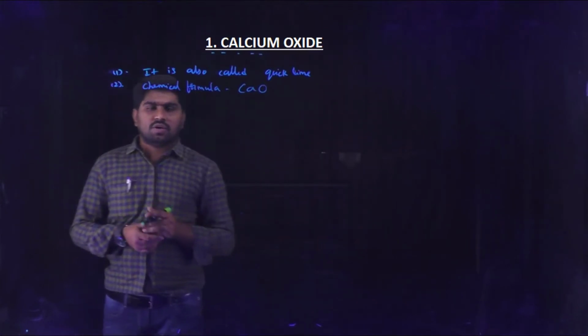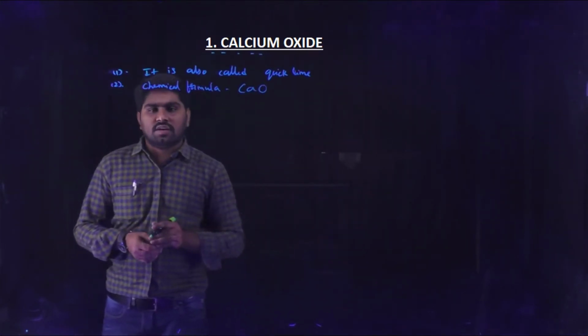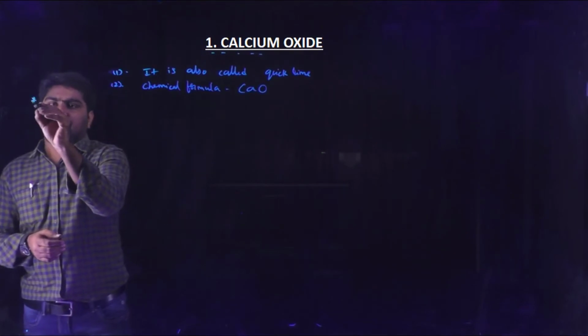So CaO is calcium oxide, also called quicklime. Now coming to the preparation.